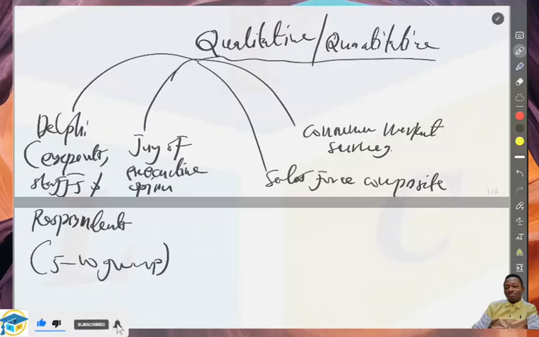So the respondents are the potential customers or actual customers that provide an input to the staff through questionnaires and surveys, so that the staff can prepare a chart out of the survey or the questionnaires and then direct that to the expert, so that the expert will use that to make a decision. This is what we call the Delphi method of forecasting.